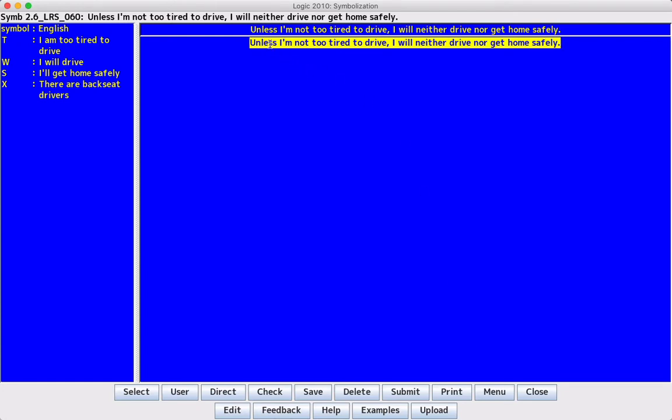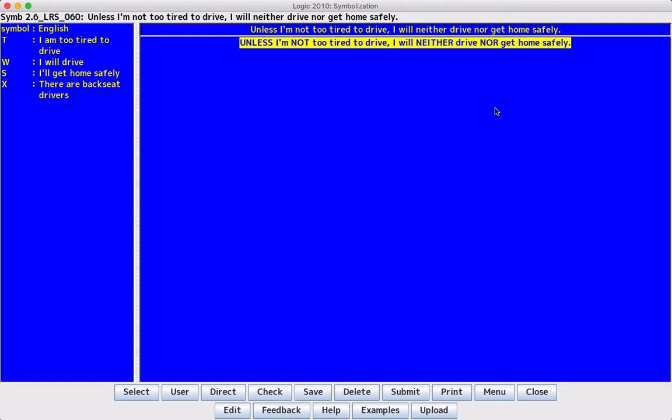We look at this sentence and we want to look for all of the logic words, the words that will eventually turn into logic symbols. And so we find unless, we have this not, and then we have the neither nor. So these are the words that will eventually become logical symbols. I'm too tired to drive, I will drive, and I will get home safely will be translated into sentence letters.